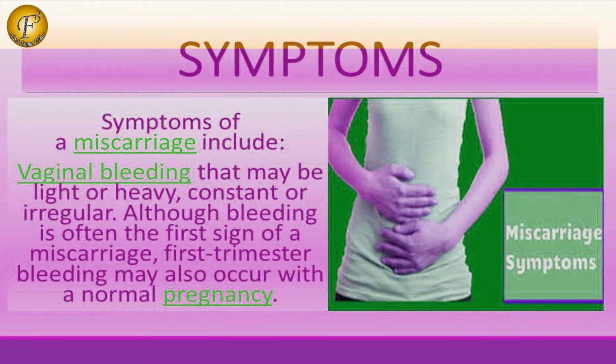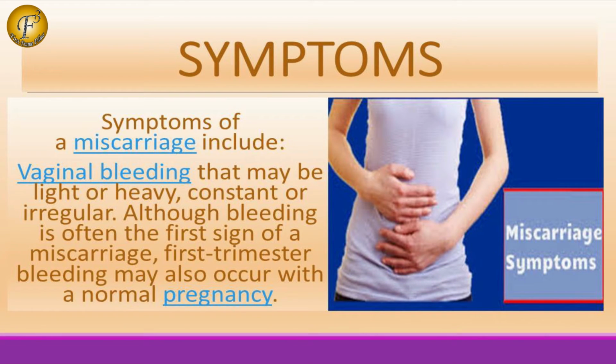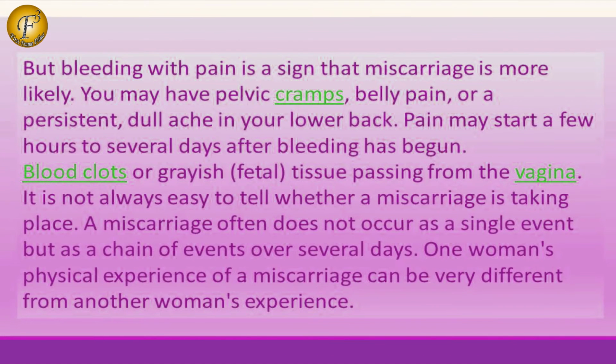Symptoms. Symptoms of a miscarriage include vaginal bleeding that may be light or heavy, constant or irregular. Although bleeding is often the first sign of a miscarriage, first trimester bleeding may also occur with normal pregnancy. But bleeding with pain is a sign that miscarriage is more likely.